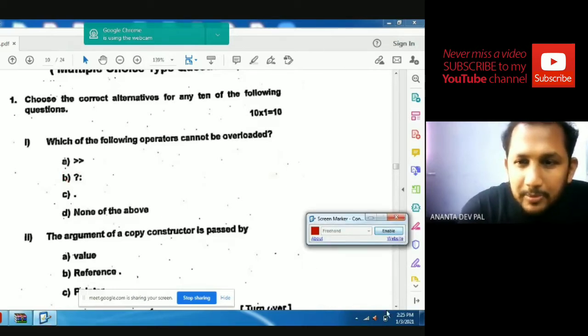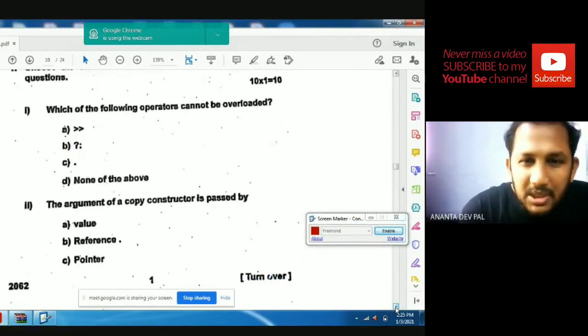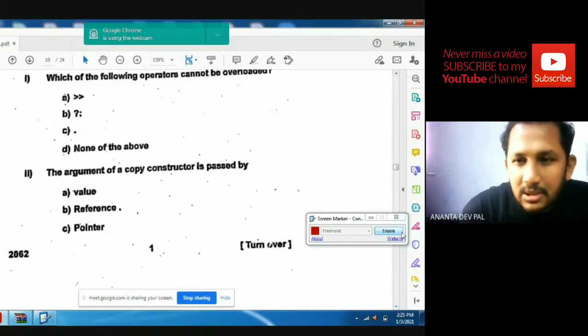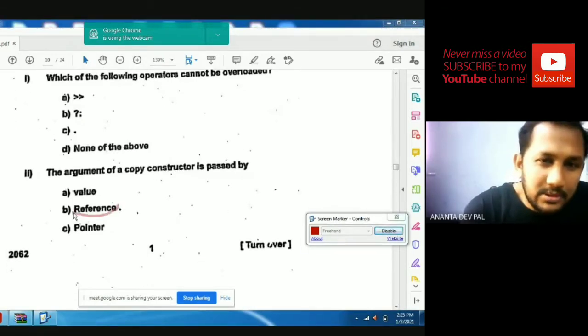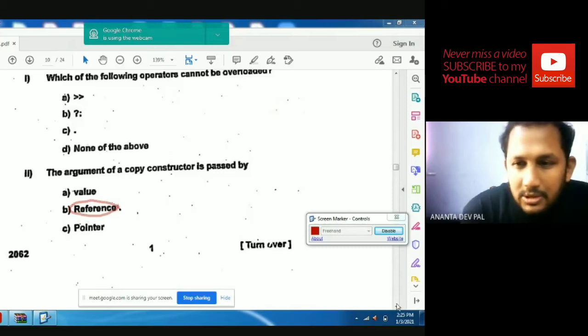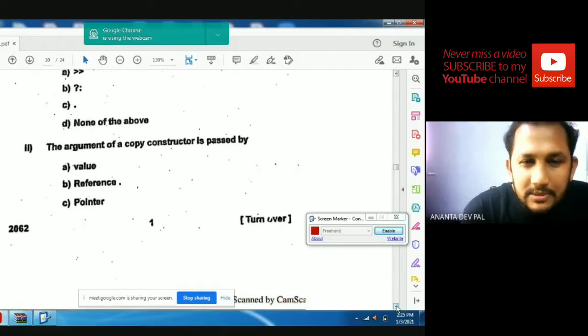The argument of the copy constructor is passed by what? That is always passed by reference. This is question number 2.